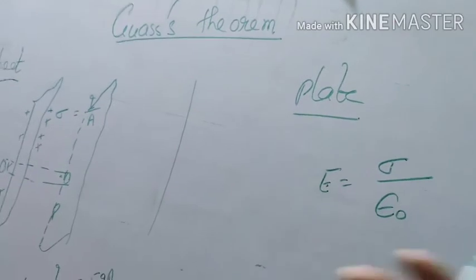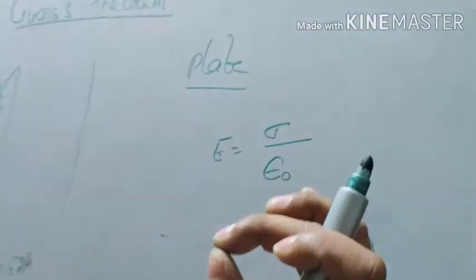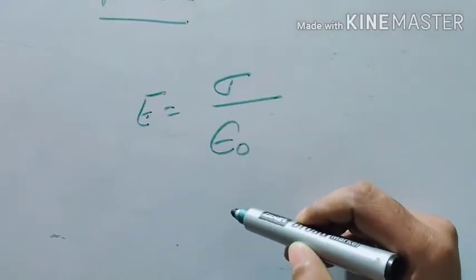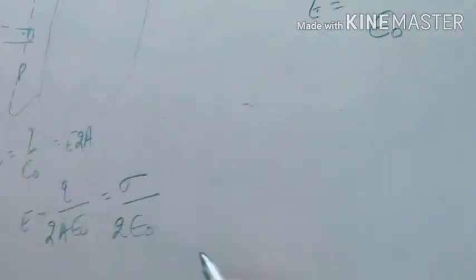A plate is a thick sheet. Suppose this is a plate. If I am writing here, it is not going to the other side. But if it is a sheet, just think that it is a paper and I put a mark on one side of the paper, definitely it will appear on the second side. So for a sheet, double area is covered, and for a plate, single area is covered. That's why for a sheet, sigma upon 2 epsilon naught, and for a plate, sigma by epsilon naught.